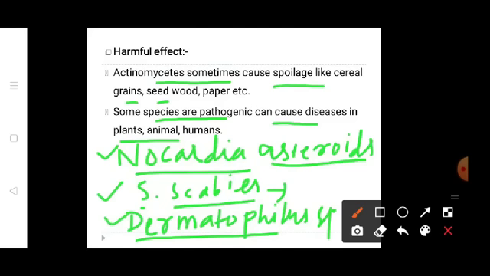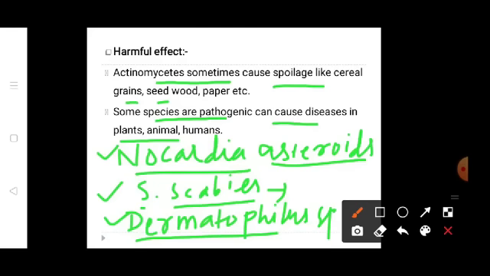This is all about the actinomycetes. We have seen that the word actinomycetes means ray fungus. Then we saw the definition: they are prokaryotic, aerobic, gram-positive, with filamentous branched structures, and they reproduce either by fission or by spore formation. Then we saw the habitat: they are mostly found in soil and are free-living saprophytes.